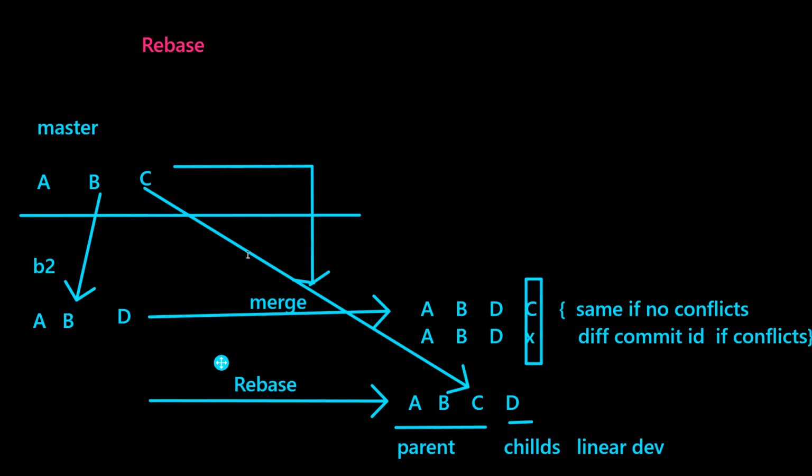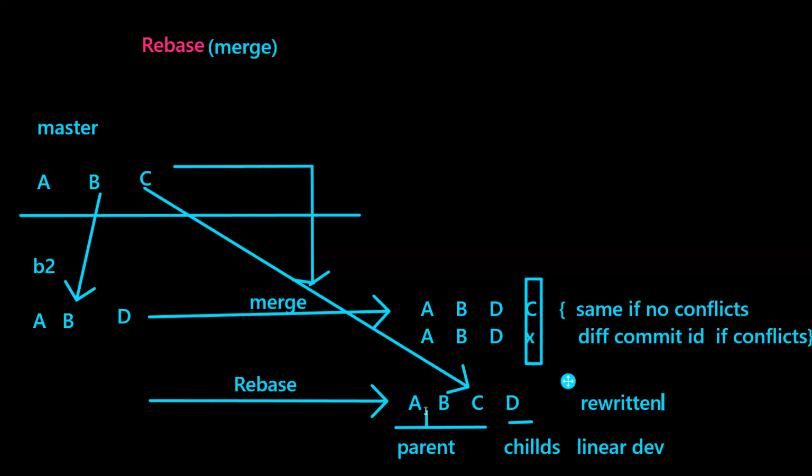Means the whole point is rebase is also kind of merge. Functionality-wise, it is also doing a merge. But the log history is rewritten in such a way that you will see linear development. First all the parent commits, then all the child commits.